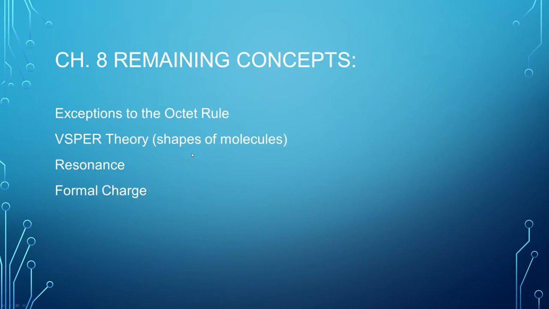Okay, next thing to do is talk about exceptions to the octet rule and talk about VSEPR theory and resonance. We're actually not going to talk about formal charge because it's not on the AP test, so we'll not do that. So I think I'm done for the day. I'm going to give you guys a link to the simulation where you can practice looking at polarity to kind of get your mind wrapped around it because it's kind of abstract.